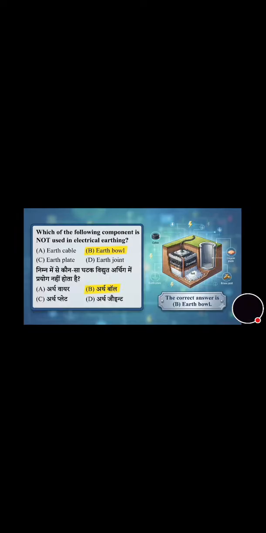Now we will move towards the next question. This is the most simple question. What factor doesn't affect the resistance of a wire in an electric current? And its correct answer is option D, that is color of wire.